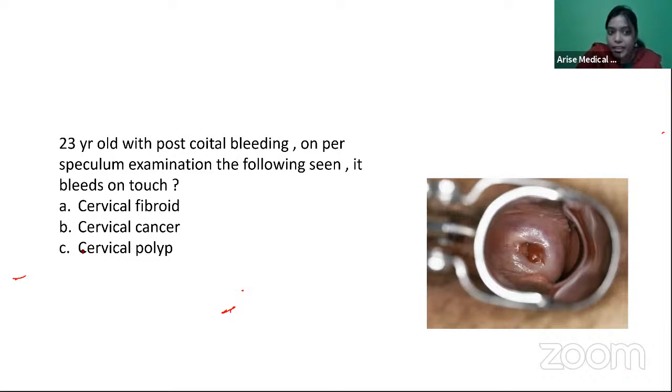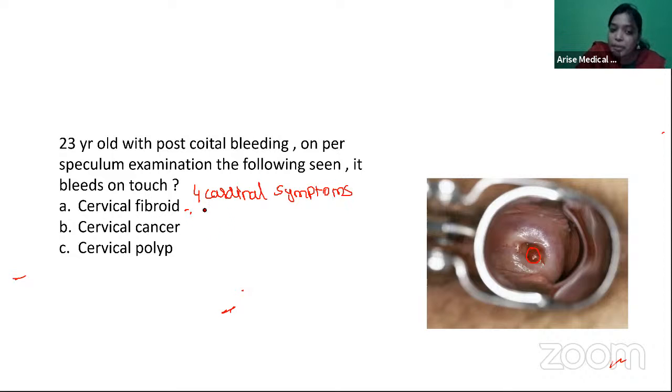A 23-year-old with postcoital bleeding. On per speculum, the following is seen. It bleeds on touch. What is your diagnosis? You're seeing something small coming out from the internal os. You know, postcoital bleeding, bleeds on touch, my brain goes for CA cervix, right? But the image is not matching CA cervix, because in CA cervix you should see a cauliflower-like growth. You have 4 cardinal signs and 4 cardinal symptoms pertaining to CA cervix. So what are they?